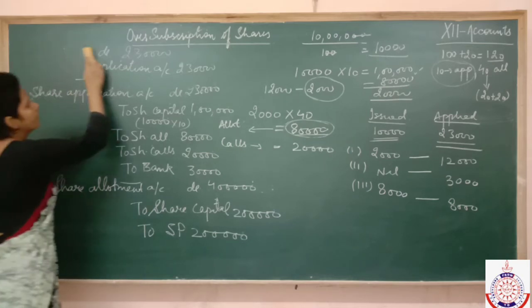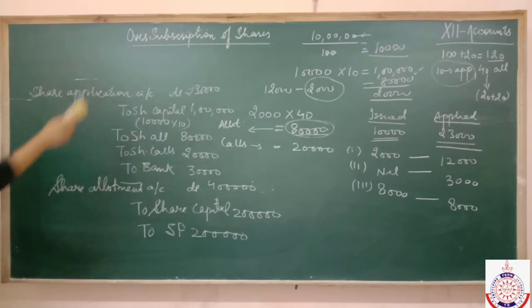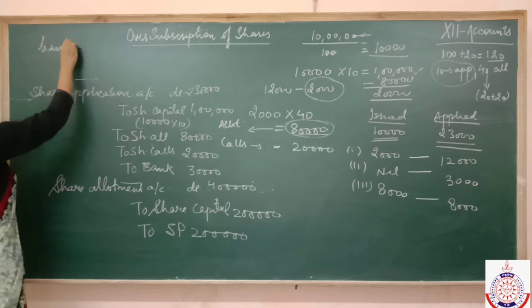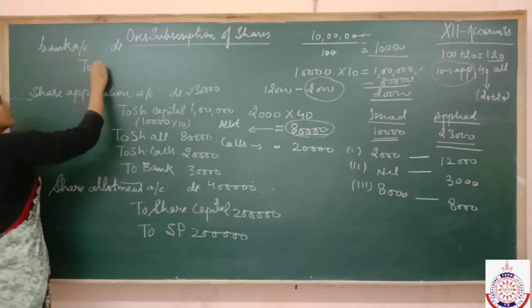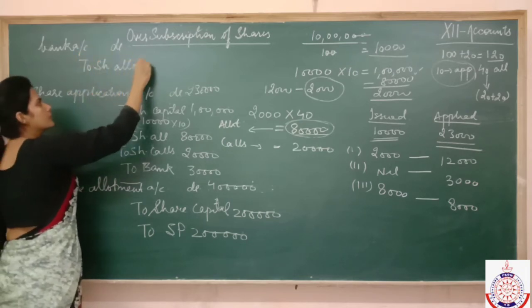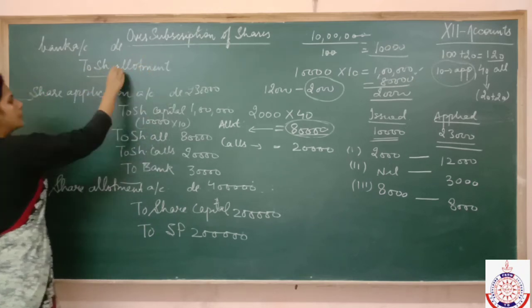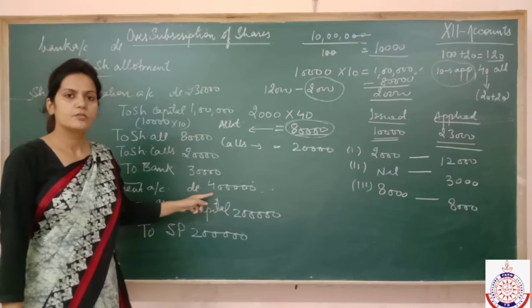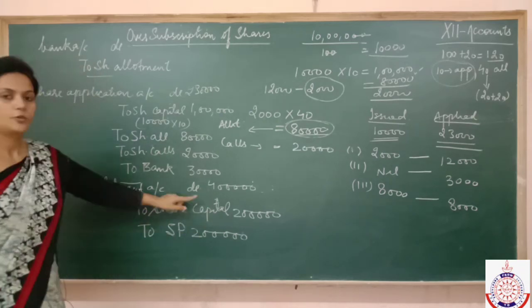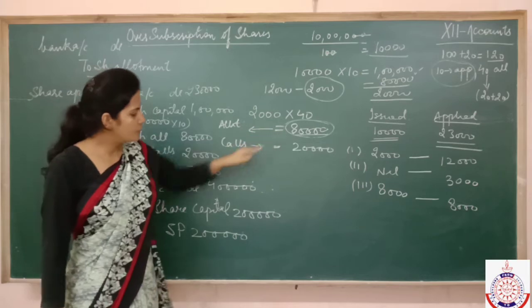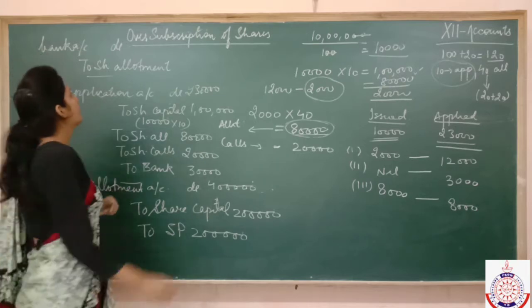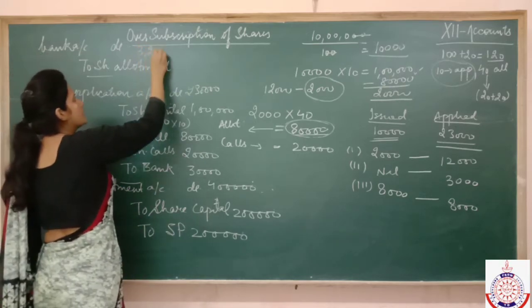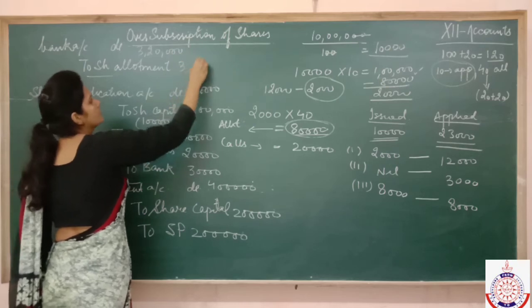Now pass the entry for receiving the amount of allotment. It will be bank account debited to share allotment. Total allotment is 4 lakh. Okay? Total allotment is 4 lakh, but 80,000 you have adjusted. Right? So how much allotment money will you receive now? You will be receiving 4 lakh minus 80,000, that is 3 lakh 20,000.